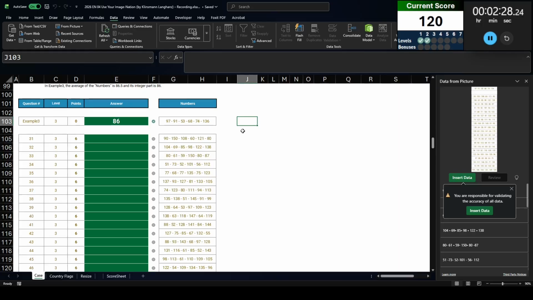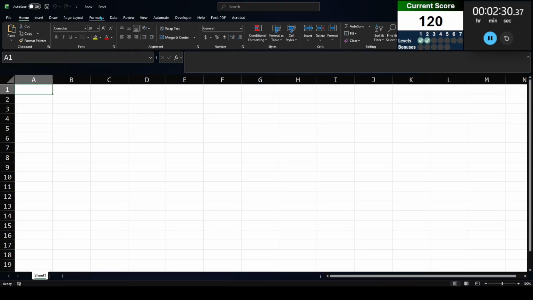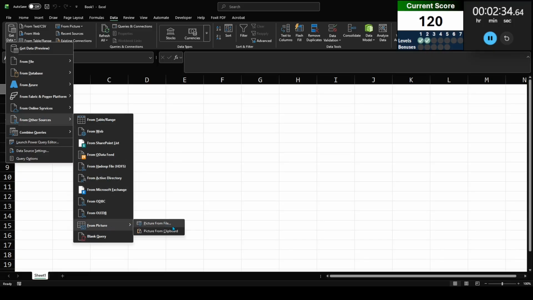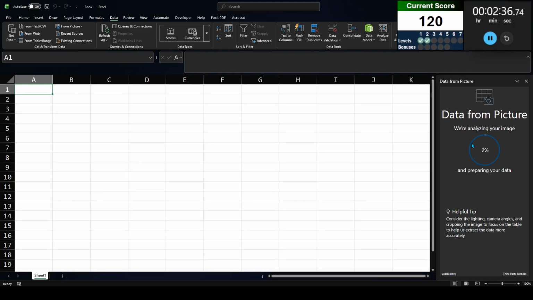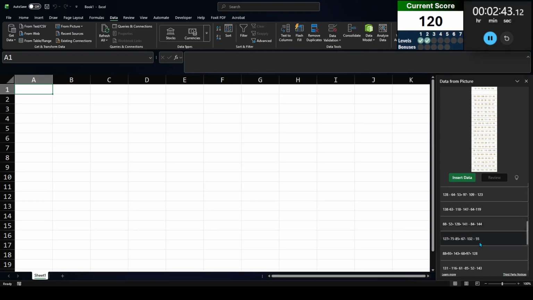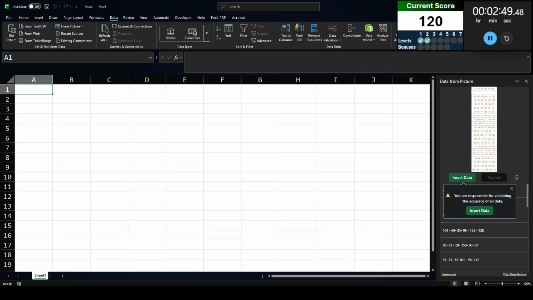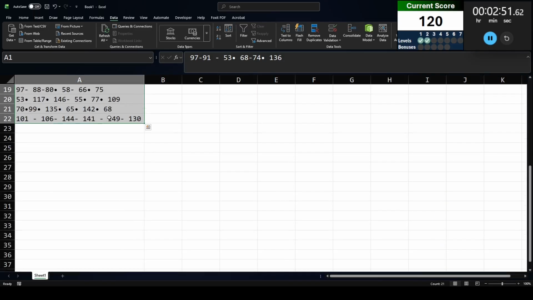So we go ahead and open up a new worksheet and I'll do the same thing. Data, get data from other sources, from picture, from clipboard. Let it go through this analysis again. There's a third-party notice. I wonder who's actually doing the processing. I don't know. But there we go. I'm going to go ahead and insert the data. Oh, everything looks okay as far as the numbers go. I hope the numbers are correct. Let's insert the data there.